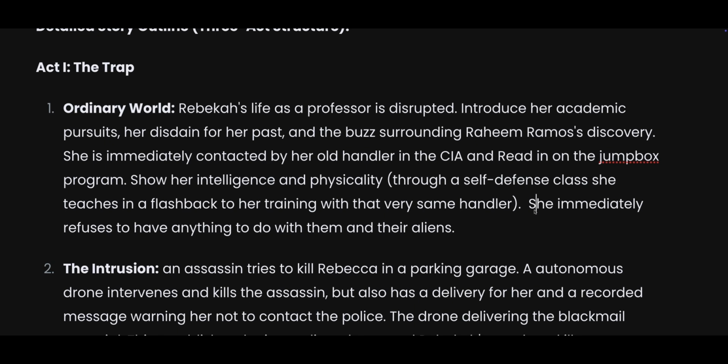Show her intelligence and physicality through a self-defense class she teaches in a flashback in her training with the very same handler. She immediately refuses to have anything to do with them and their aliens.